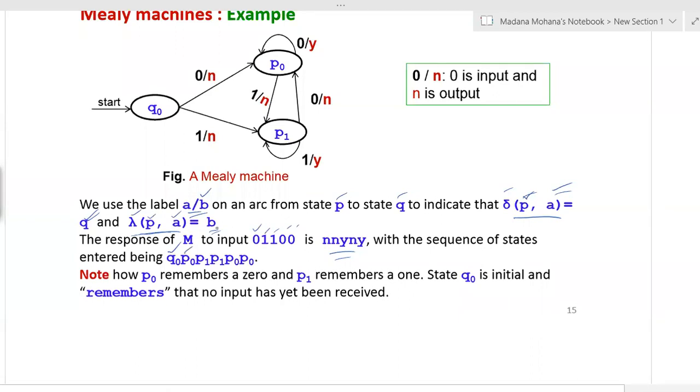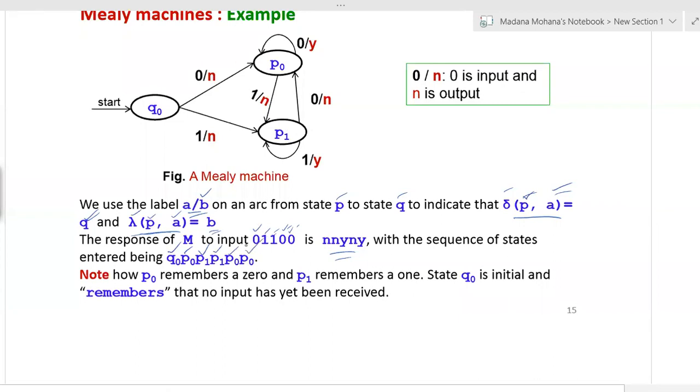Now the current state is p0 and the current input is 1. p0 on 1 goes to p1. Now the current state is p1 and the input is 1. p1 on 1 goes to p1 itself. Now the current state is p1 and the input is 0. p1 on 0 goes to p0. Now the current state is p0 and the next input is 0. Then p0 on 0 goes to p0 itself.